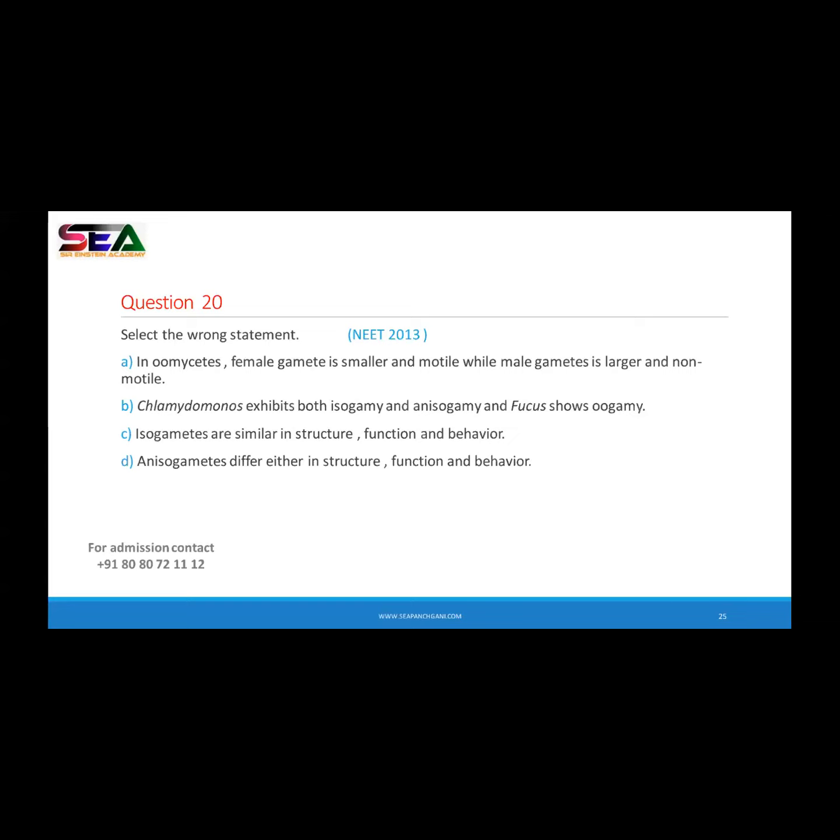Okay, it is related to reproduction. Isogamous condition, anisogamous condition, oogamous condition means what? The statement B is correct. Chlamydomonas exhibits isogamy and anisogamy. Right, Sumaya. What is isogamous? Gametes are same.